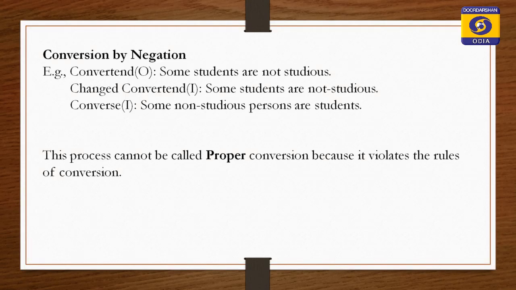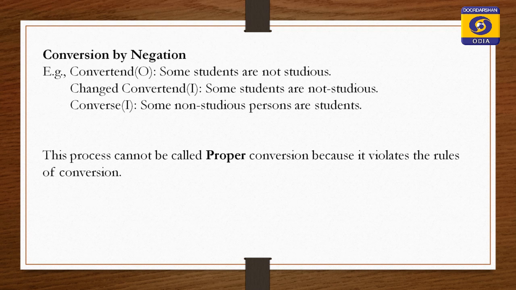So now we will apply the rules and see whether all the rules have been satisfied here or not. The first rule says the subject of the premise becomes the predicate of the conclusion. Look at the original premise, the O proposition: some students are not studious.